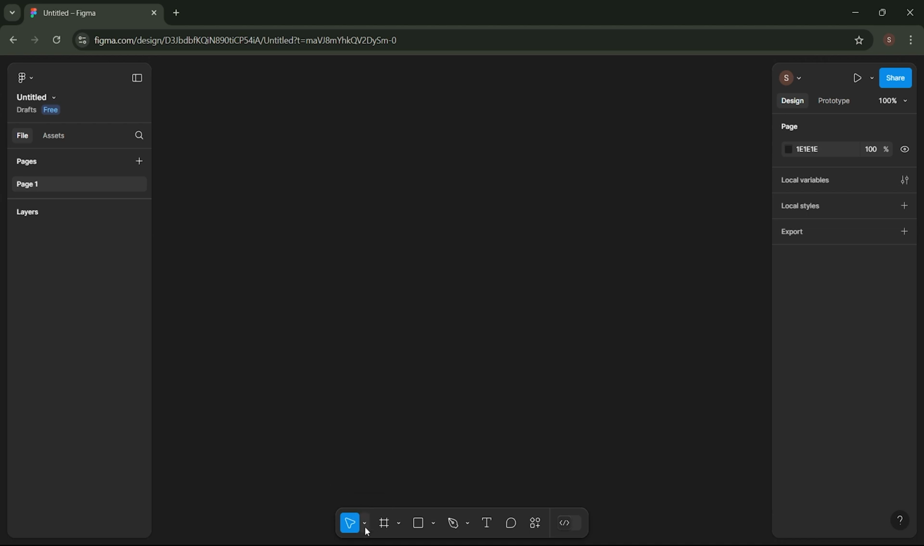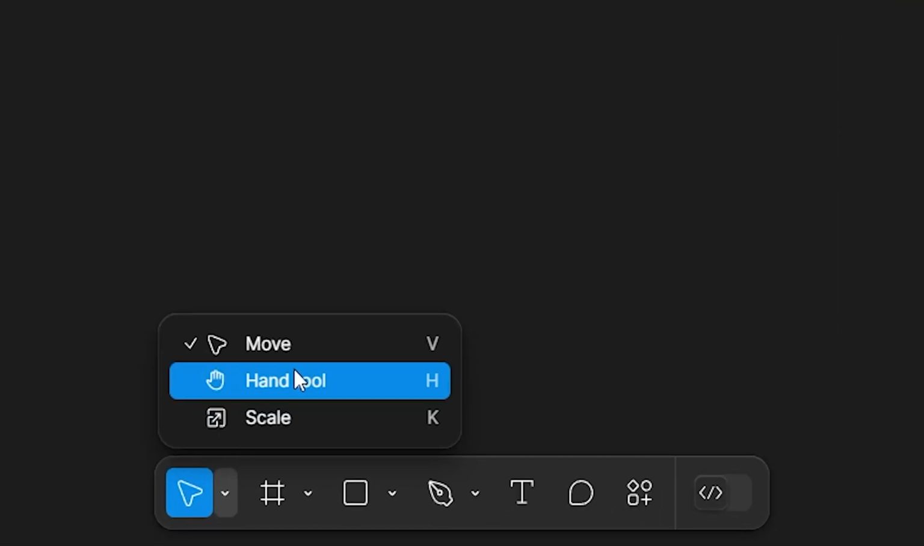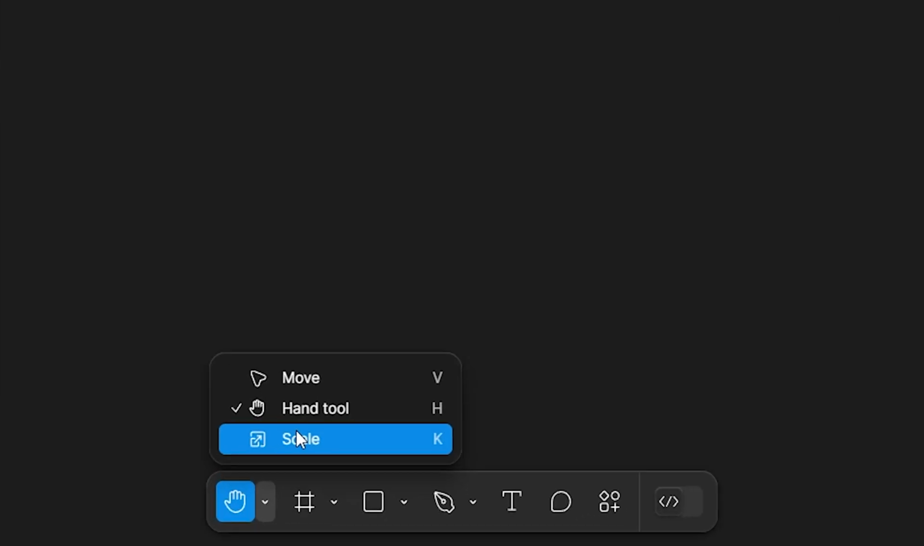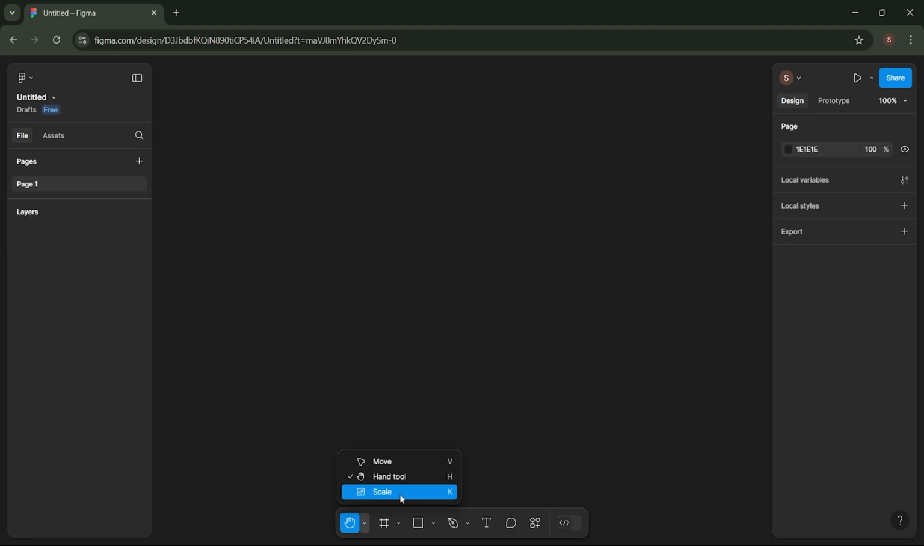Next to the Move tool icon, there's a small arrow. Clicking it will reveal a few more options. One of them is the Hand tool, a simple yet useful tool for navigating the canvas. Instead of scrolling or zooming, just hold the spacebar and drag the canvas wherever you want with ease. Then we have the Scale tool. When clicked, you can adjust the size of any object you want without changing the object's original proportions.